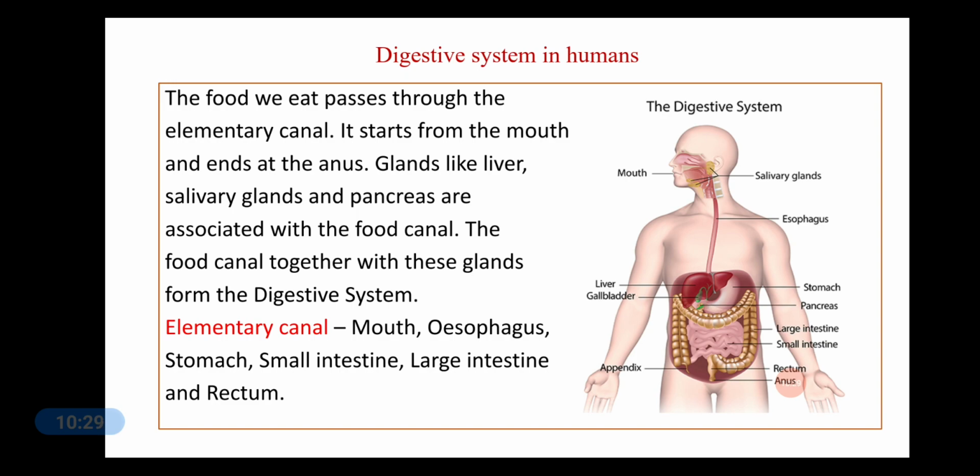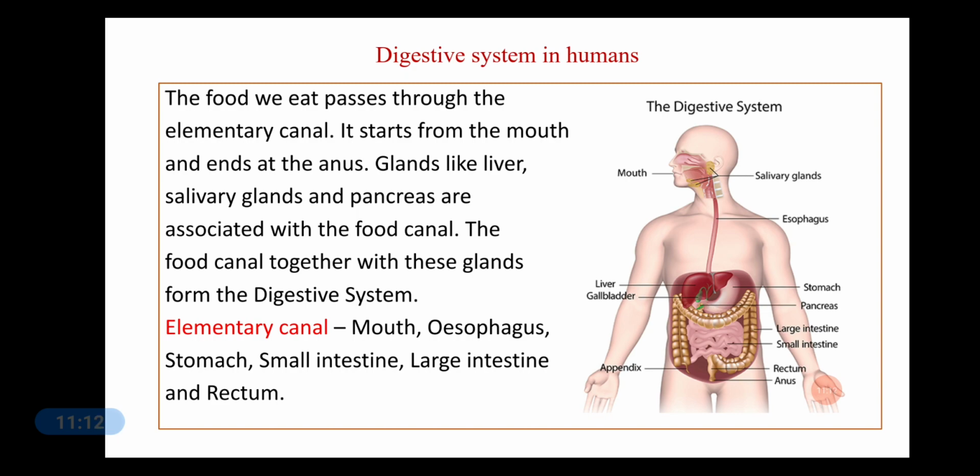There are different glands which are associated with this. Glands like the liver, salivary glands and pancreas are also associated with the food canal. Because all these glands provide us with certain enzymes which are essential for breaking down the food that we are eating. Now the food canal together with all these glands forms the digestive system of our body. So the total digestive system of our body is formed by the food canal, that is the whole part that you have seen over here, as well as the different glands which are present over here.